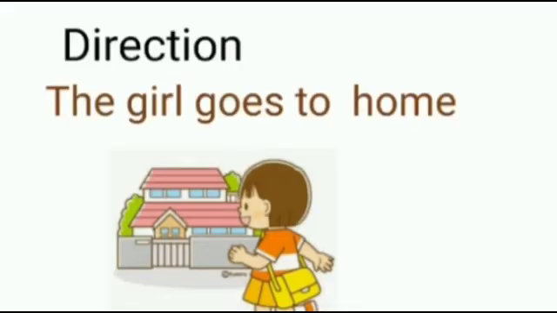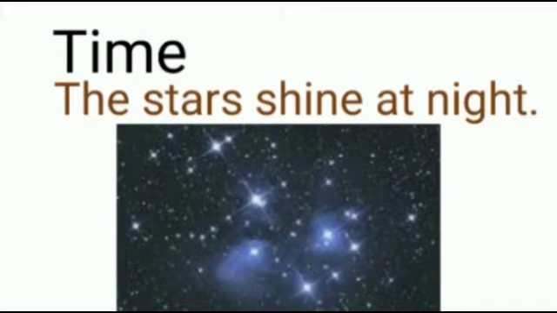Example for preposition of direction. The girl goes to home. Here, to is the preposition of direction. Example for preposition of time. The stars shine at night. Here, at is the preposition of time.